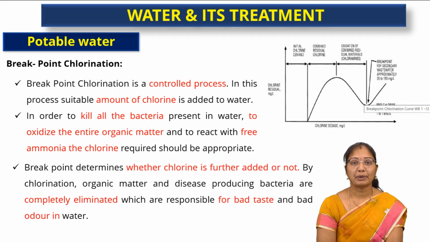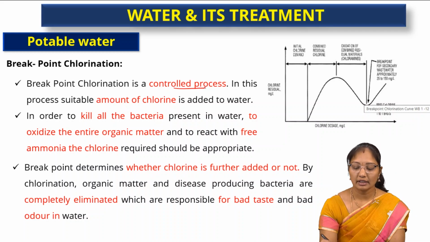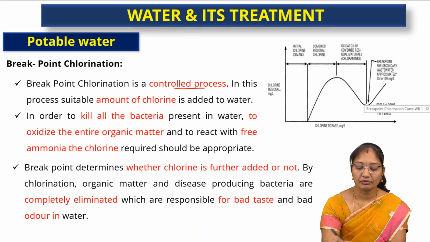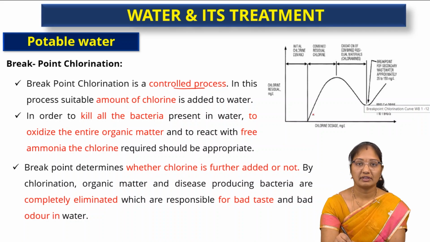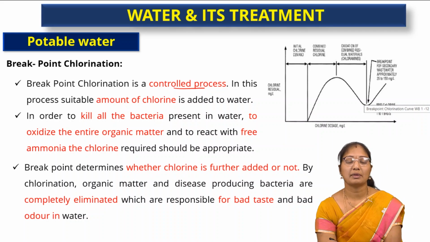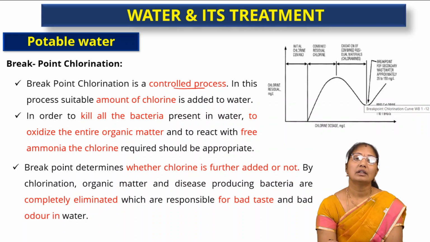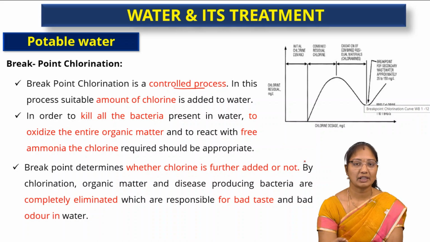Breakpoint chlorination is a controlled process. Here we decide where the chlorination should be stopped. So this is what we are seeing in the breakpoint chlorinator. As we know, chlorination is a process of adding chlorine to water. It will give hypochlorous acid, which removes microbes, bacteria, and pathogen-causing organisms, because hypochlorous acid is more effective on germs, as we know.